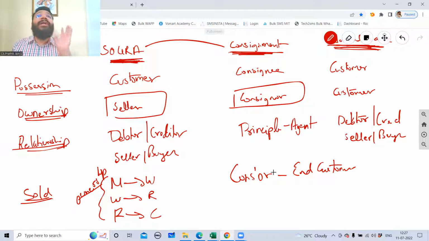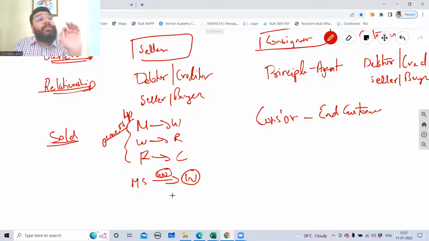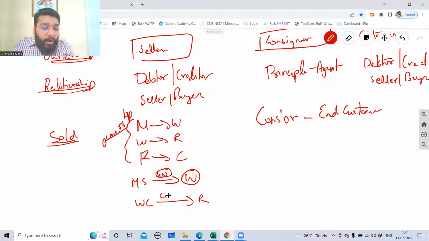In between, he'll charge commission. In sale of goods on return approval basis, suppose the manufacturer is charging 100 rupees to the wholesaler. For the wholesaler, this 100 rupees becomes cost price. So when the wholesaler is sending goods to the retailer, he'll add his profit margin, say 20 rupees.